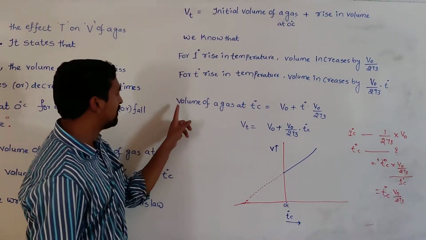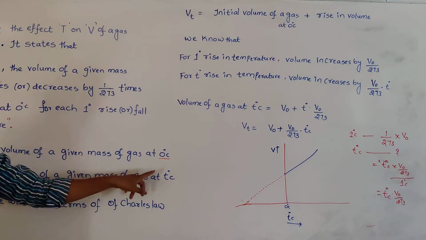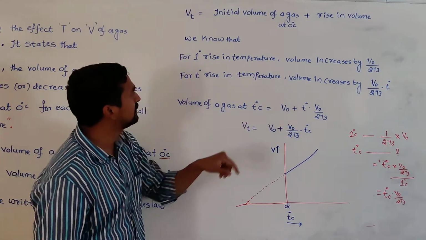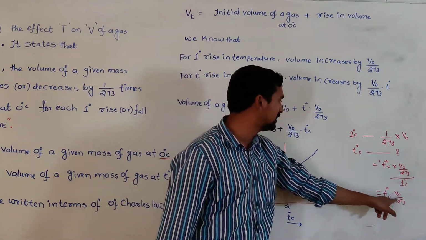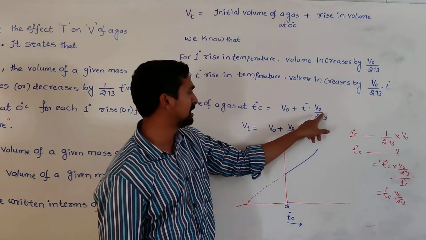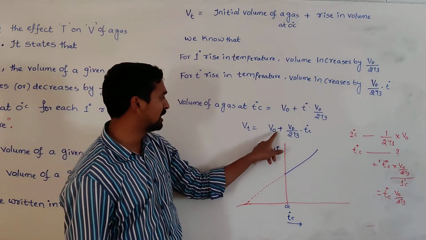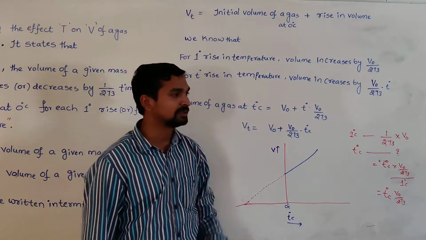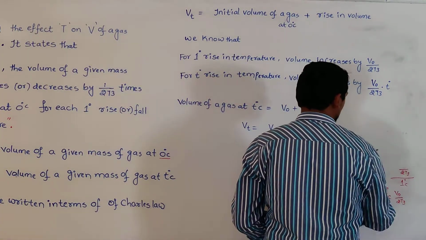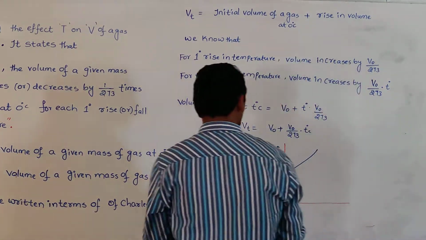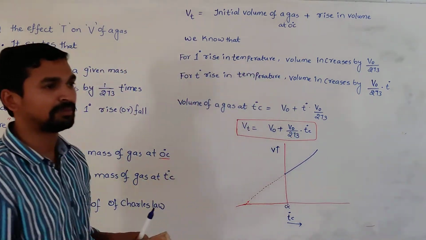So now you can substitute. Volume of a gas at T degree centigrade is equal to the initial volume of a gas at 0 degree centigrade, that is V0, plus how much rise in volume by rising the temperature to T degree centigrade: T degree centigrade into V0 by 273. So the volume of a gas at T degree centigrade is equal to V0 plus V0 by 273 into T degree centigrade. Like that we can calculate the total volume of a gas at T degree centigrade. This equation helps us derive the absolute Kelvin temperature scale.